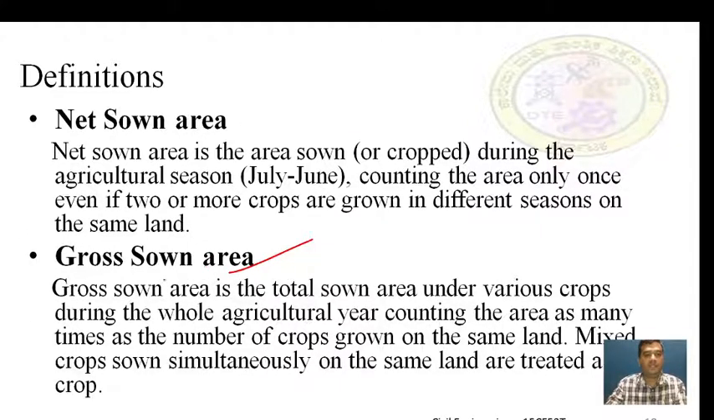Coming to the gross sown area, it is the total sown area under various crops during the whole agricultural year, counting the area as many times as the number of crops grown. Here you can see the difference between net sown area and gross sown area. In net sown area counting is done only once, but in gross sown area the number of crops grown in different seasons is also considered. Mixed crops sown simultaneously on the same land are treated as one crop.